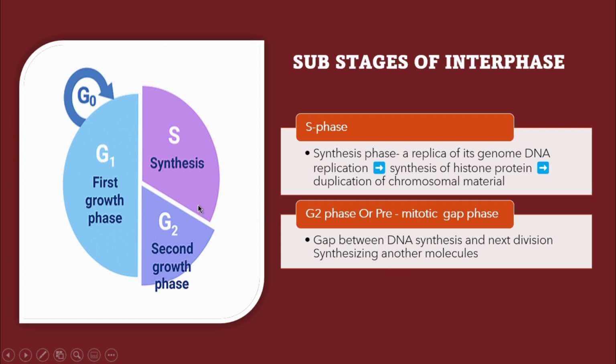Okay, the gap phase comes between. So this is the DNA synthesis phase, and before starting that, the gap phase is there. Now synthesis of other molecules also follows. Other molecules means RNA, protein, and mitochondria and other organelles replicate. Chromosomes condense and microtubules begin to assemble to form the spindles.